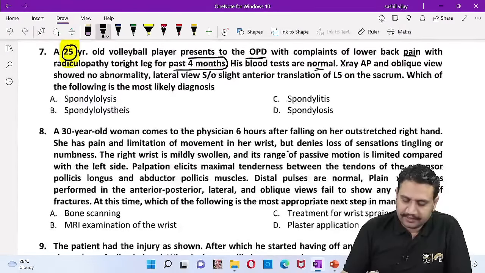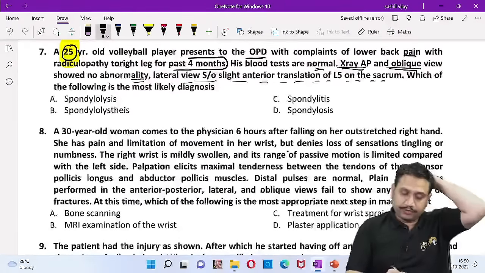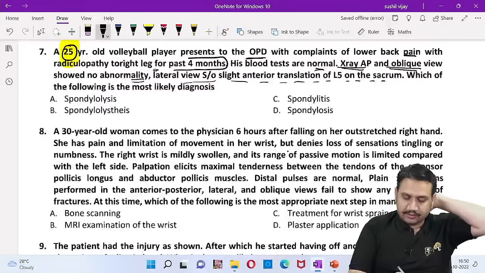His blood tests are okay. X-ray AP view and oblique view shows no abnormality. Lateral view shows slight translation of L5 on the sacrum. Okay, so the view given to us is a lateral view, and there is slight translation of the L5 bone on the sacrum.